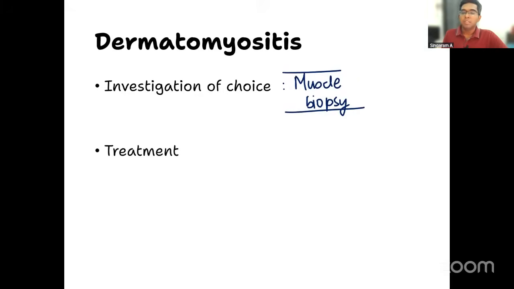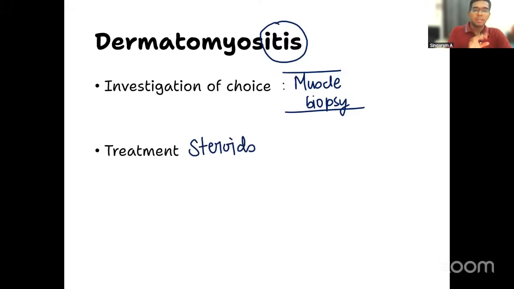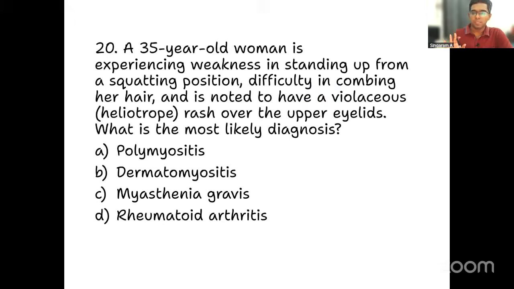Tell me, what is the treatment which will be useful in this condition? Itis means inflammation, so some sort of anti-inflammatory medication should be helpful. What is that? Steroids are the treatment of choice in this condition to decrease the inflammation, right? So these are just quick points about dermatomyositis that you need to know. The clear answer for this question, because of proximal muscle weakness and the heliotrope rash, is a case